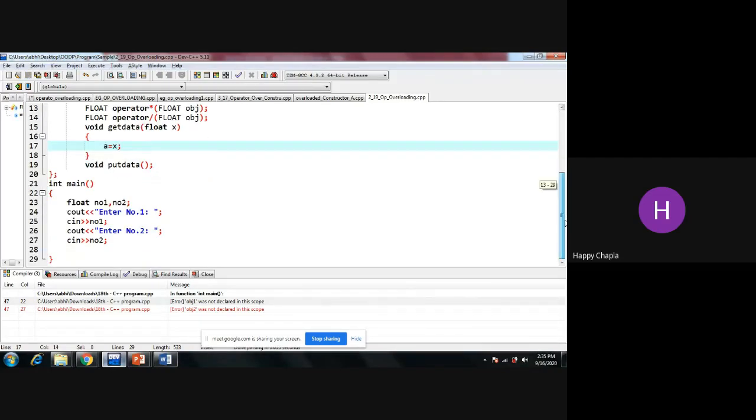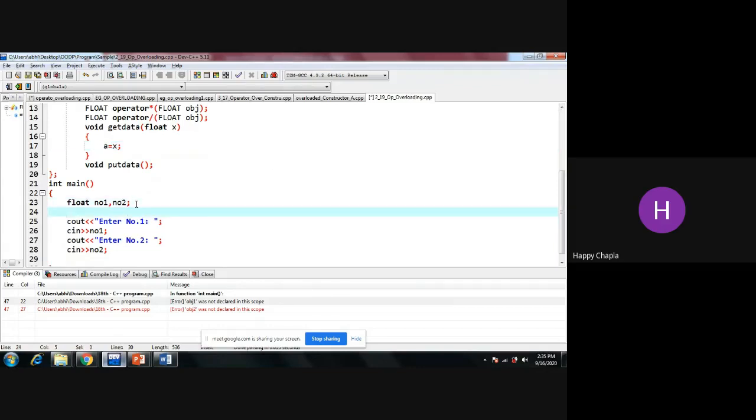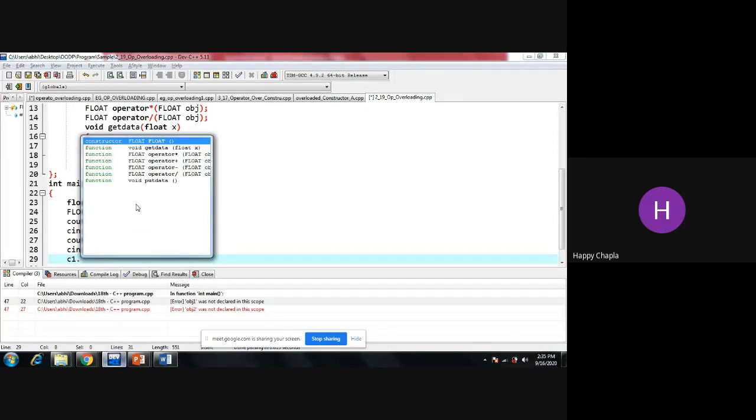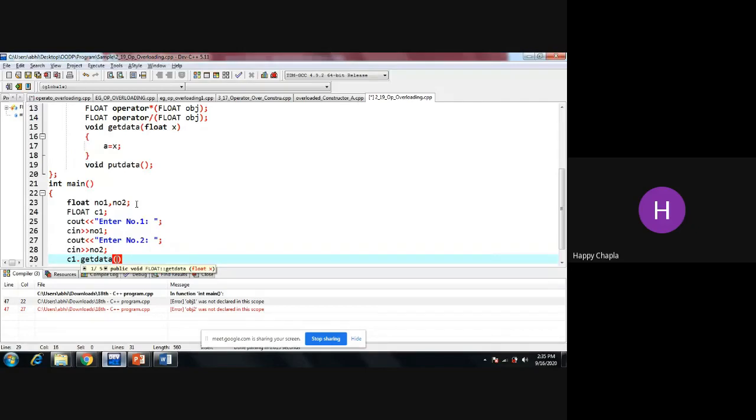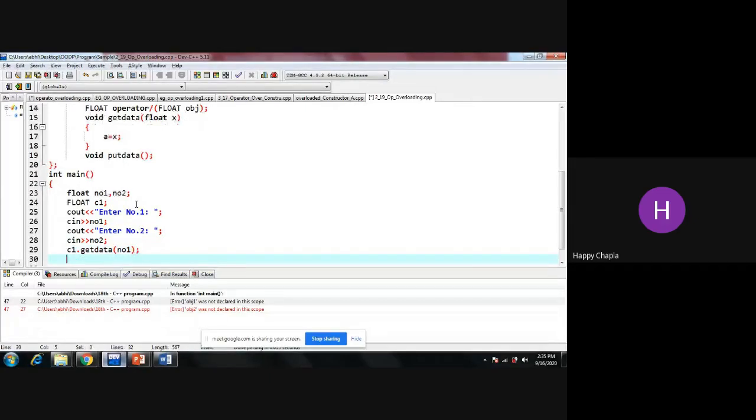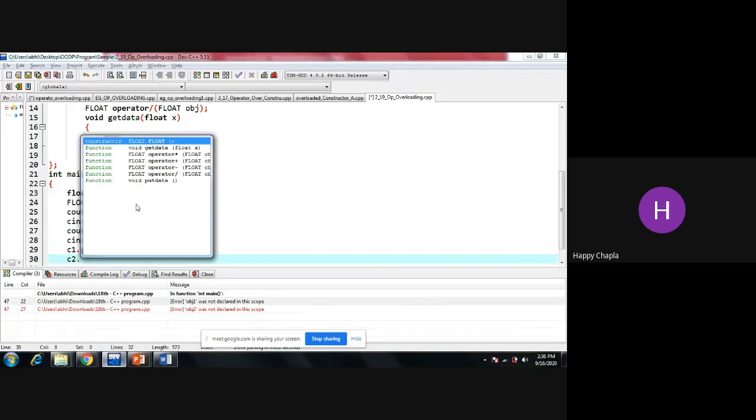Okay, so using one object of the float class, my object right now is c1. So c1 dot get data, in the bracket I am passing the value number 1 first, and using another object, first I need to create that object, c2.